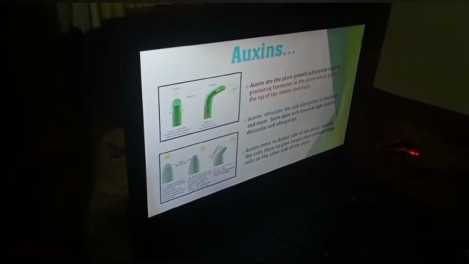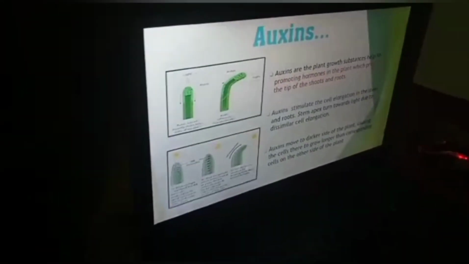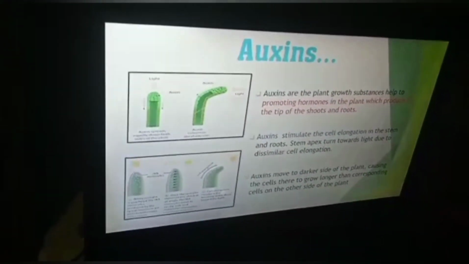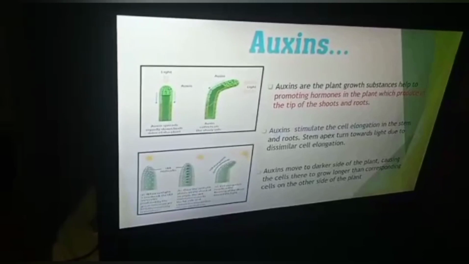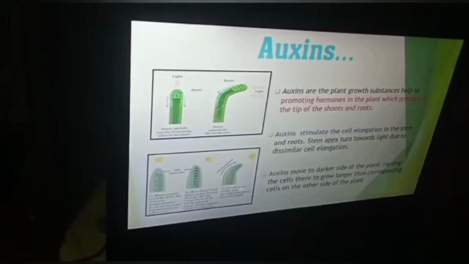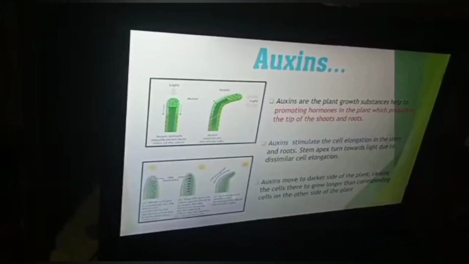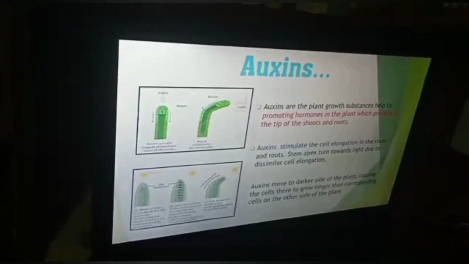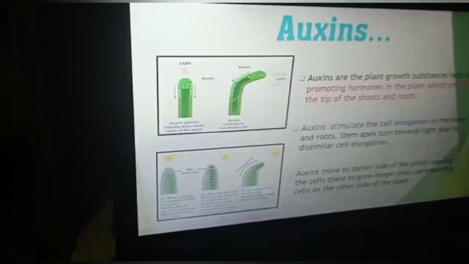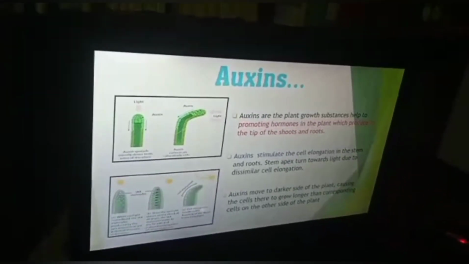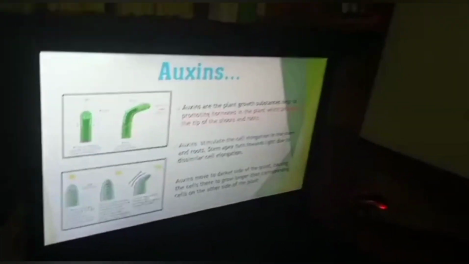The auxins. Auxins are plant growth substances, hormones that promote growth in the plants and are produced in the tip of the shoots and roots. The auxins stimulate cell elongation in the stem and roots. The stem turns towards the light due to the dissimilar cell elongation. The auxins move to the darker side of the plant, causing the cells there to grow longer than the corresponding cells on the other side of the plant. Now you can see the picture of auxins.